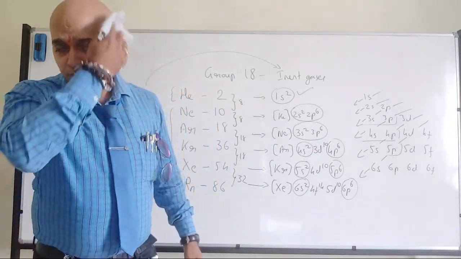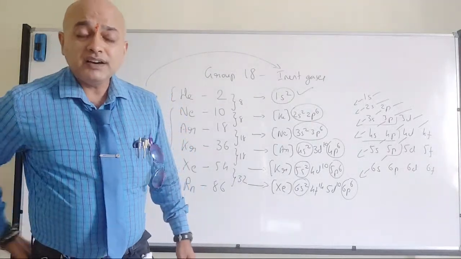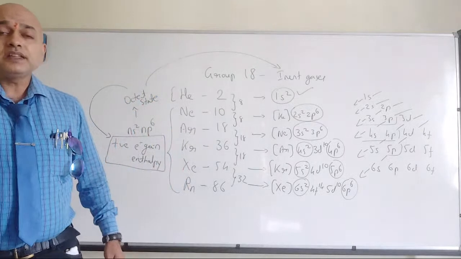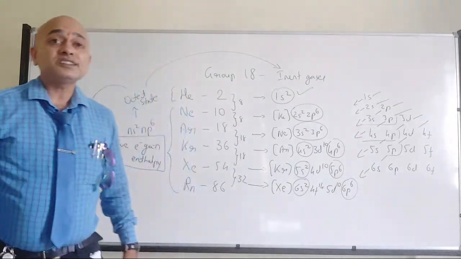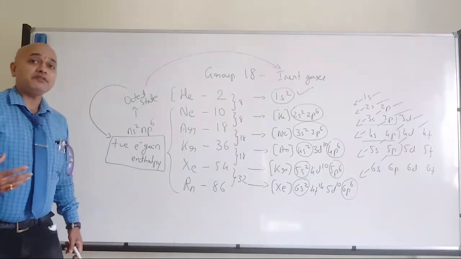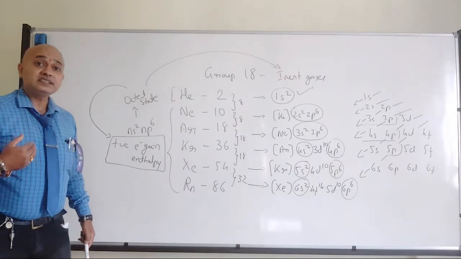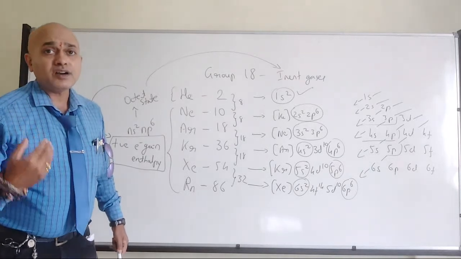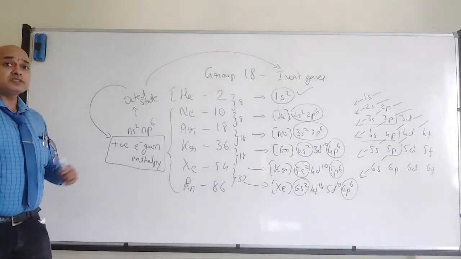That's what the negative sign in thermodynamics indicates, right? So they have negative electron gain enthalpy, the amount of energy released when an electron is added to the atom. But in this case it is positive.